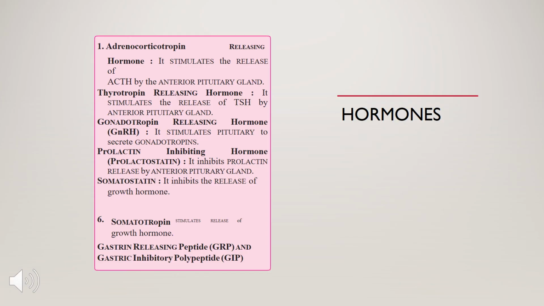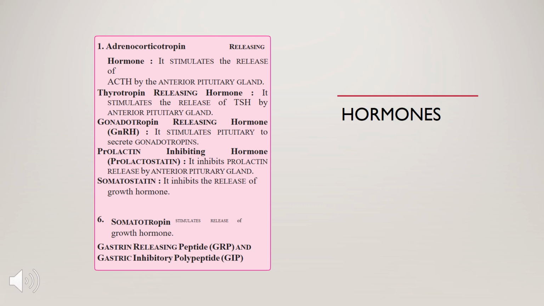Talking about the functions of particular hormones, number one is adrenocorticotropin releasing hormone. It stimulates the release of ACTH by the anterior pituitary gland. Next is thyrotropin releasing hormone. It stimulates the release of TSH, that is thyroid stimulating hormone, by the anterior pituitary gland. GnRH, that is gonadotropin releasing hormone, stimulates the pituitary to secrete gonadotropins. Prolactin inhibiting hormone, that is prolactostatin, inhibits prolactin release by the anterior pituitary gland. Somatostatin inhibits the release of growth hormone.